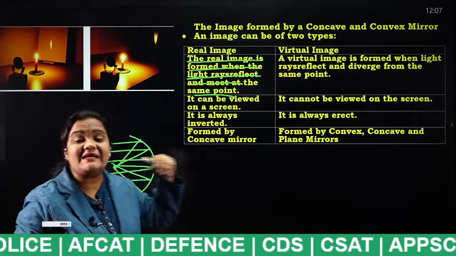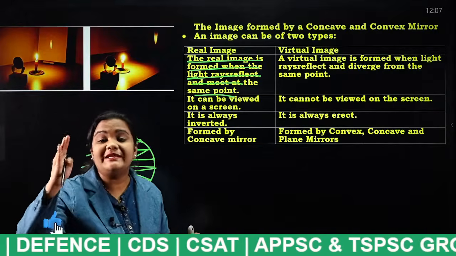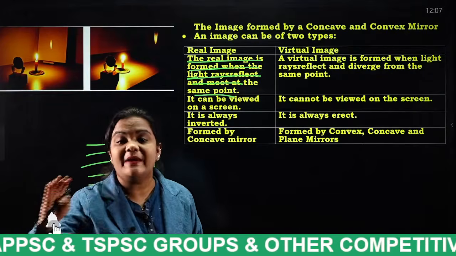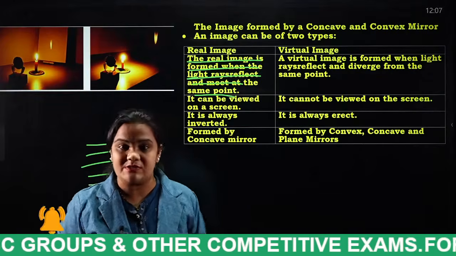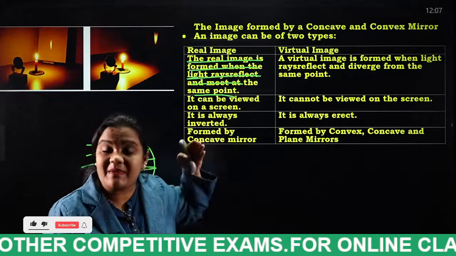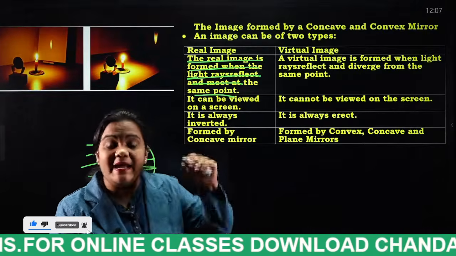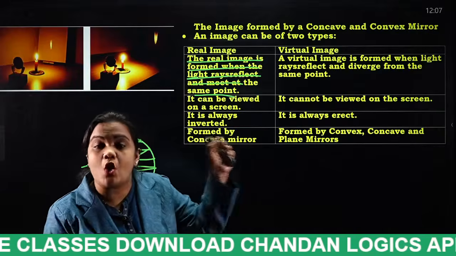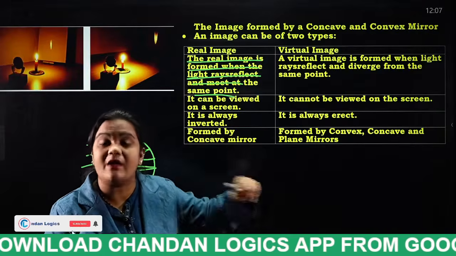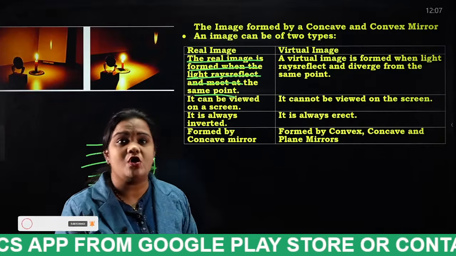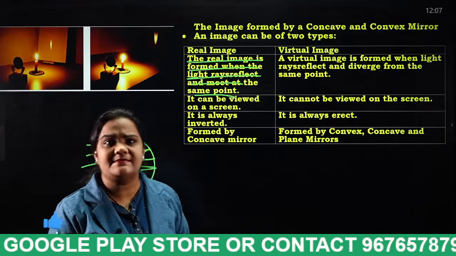So by this we can say that when an object is placed in front of the concave mirror, the image appeared will be erect. Why? Because all the reflected rays are meeting at the same point. For that purpose, you can say that the image in front of the concave mirror will be erect or real image. Remember, students, very, very important.